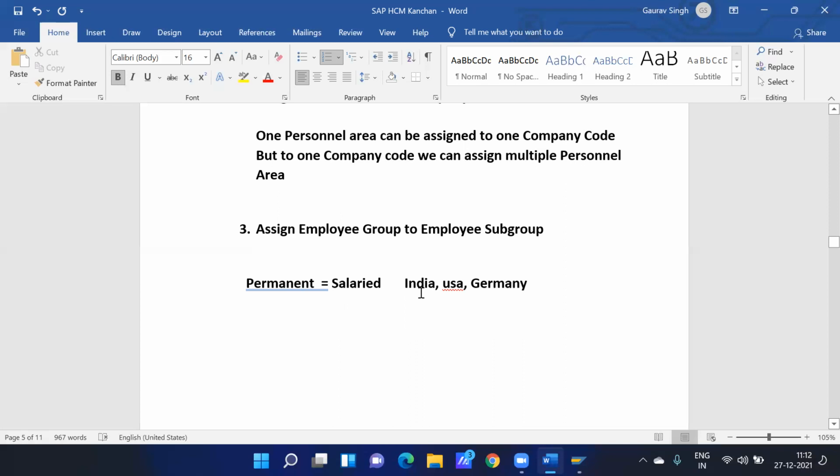Let's say Kanchan Pharma India, Kanchan Pharma USA, Kanchan Pharma Germany. I need this permanent salaried combination for all these 3 countries, so we have to assign it to all 3 countries, so that these employee groups will be available for all of them.